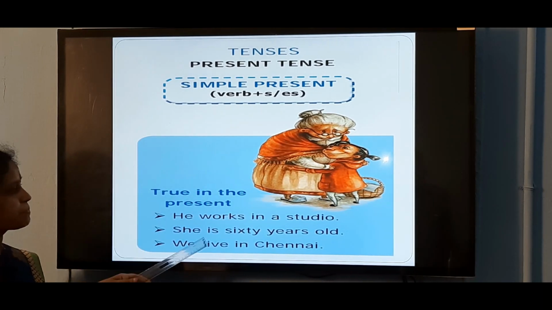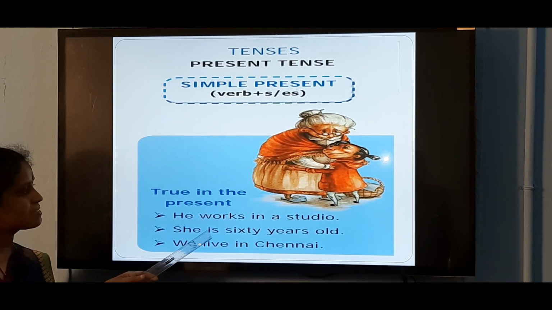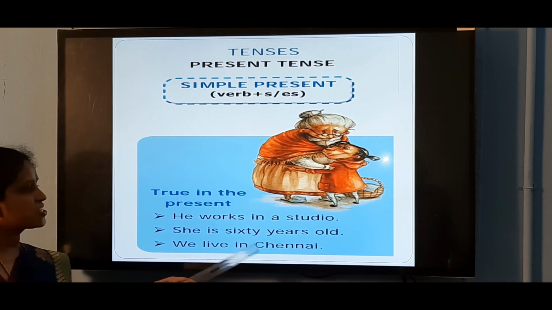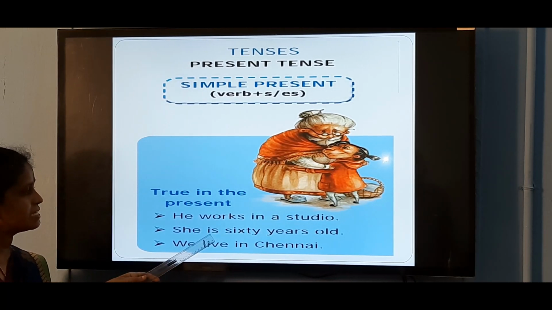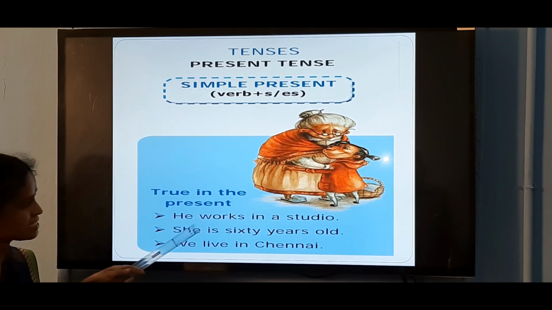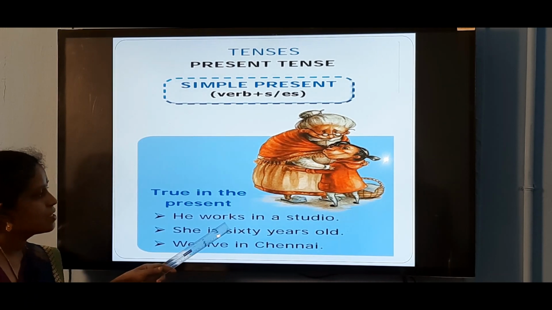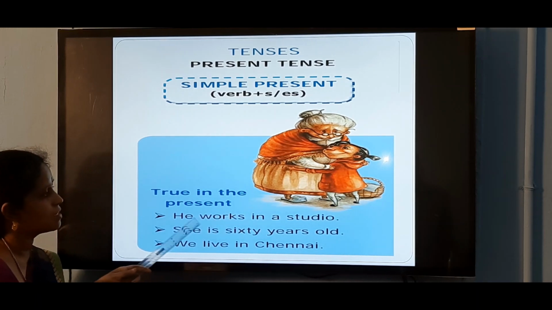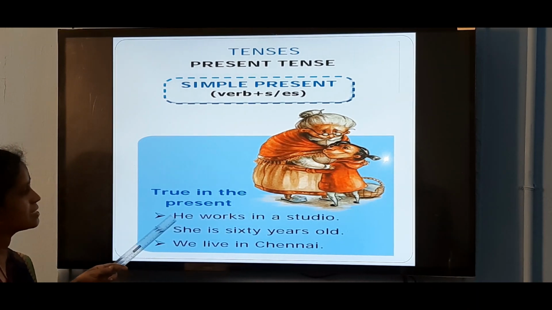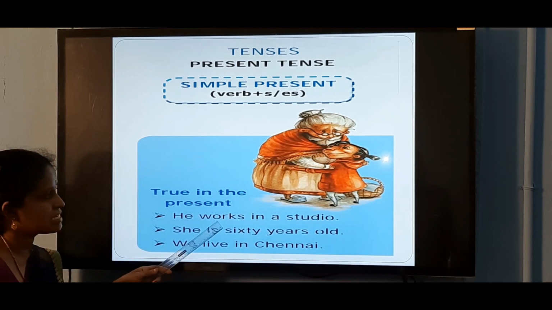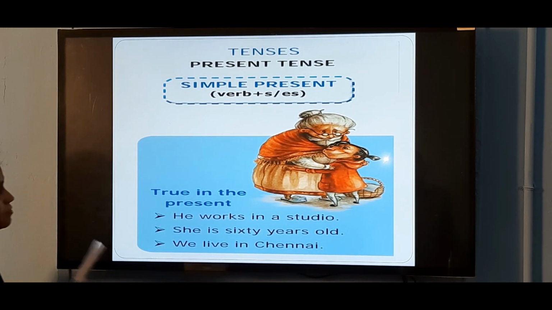So, we use simple present here. We live in Chennai. Works, is, live. These are the simple present tense. Here in the first example, we add s after the verb work because here the subject is third person singular, he. So, we use he works in a studio.